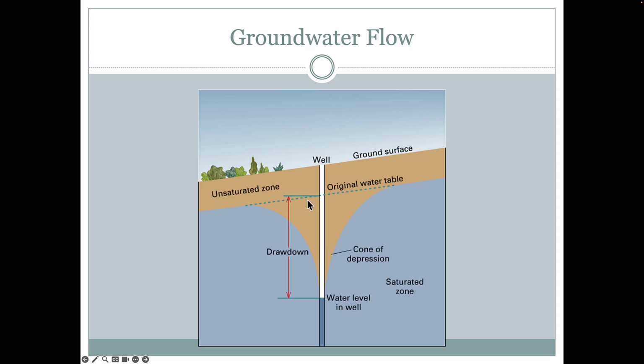What happens then is this dashed line shows where the water table used to be. The top is that of the unsaturated zone, and here's the Ogallala aquifer. Once water is pumped out of the well, of course, this is applying pressure down at a steady rate, and as far as how much groundwater is being stored there, the water table is going down by about 2.5 centimeters per year, which is about an inch a year in this area.